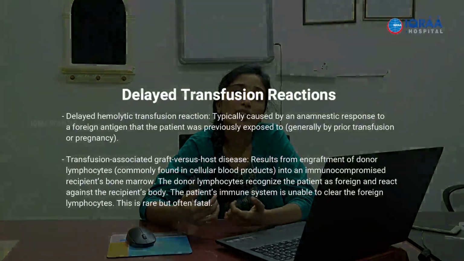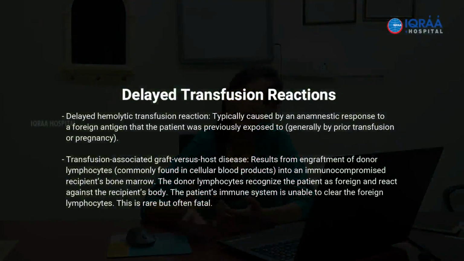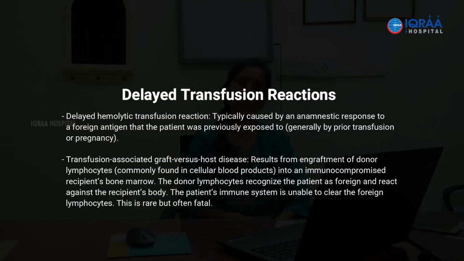So there can be such events where the patient will have hemolysis at a later stage. You will see a patient who has been transfused, who was doing okay, but suddenly after say 10 to 14 days the hemoglobin level starts dipping, and you see features of hemolysis. So you should suspect a delayed hemolytic transfusion reaction.